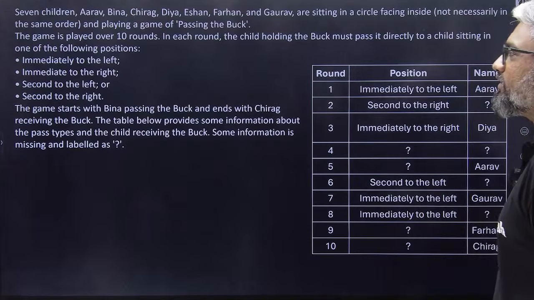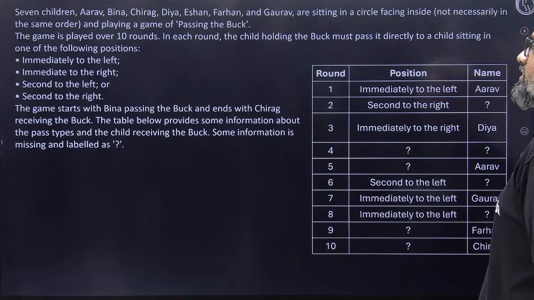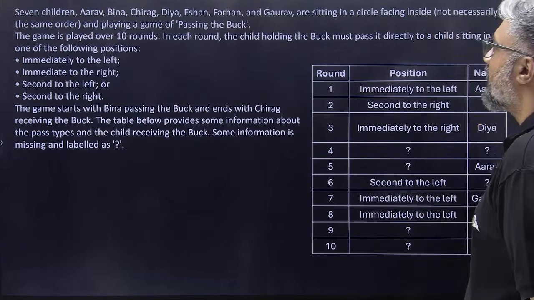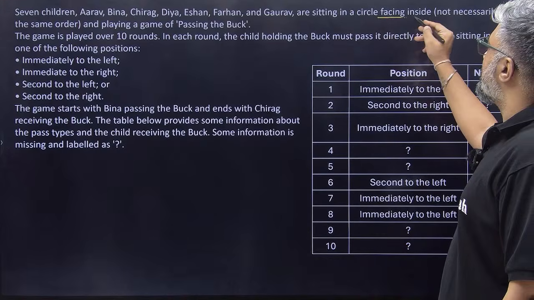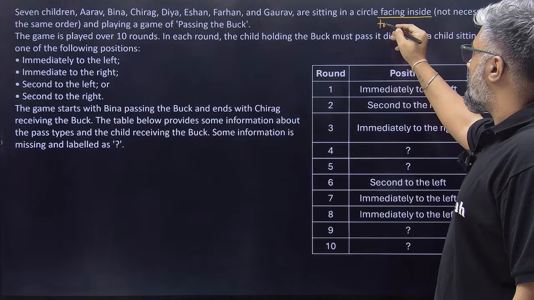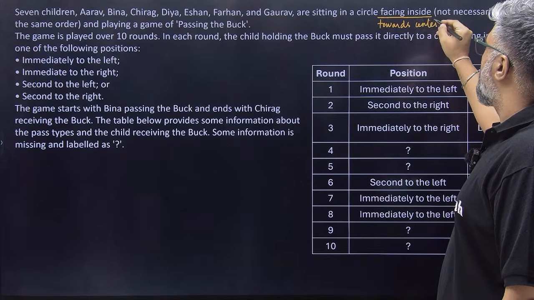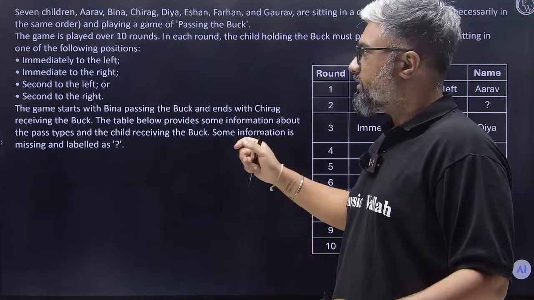Anyway, let's have a quick look at this. They're saying there are 7 children: Arav, Bina, Chirag, Diya, Ishan, Farhan, Gorov. A till G. They are sitting in a circle facing inside. What do we mean by facing inside? They're facing towards the center. And not necessarily in the same order. Obviously, the order is not given here.